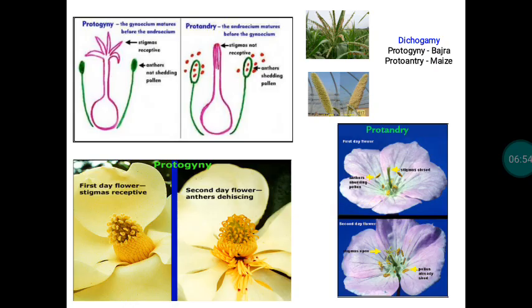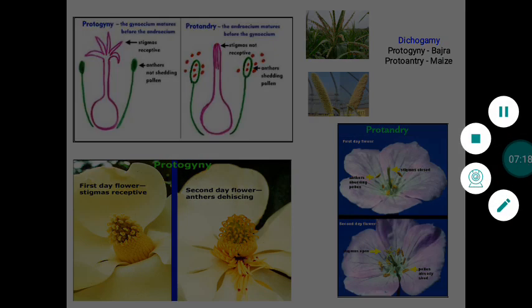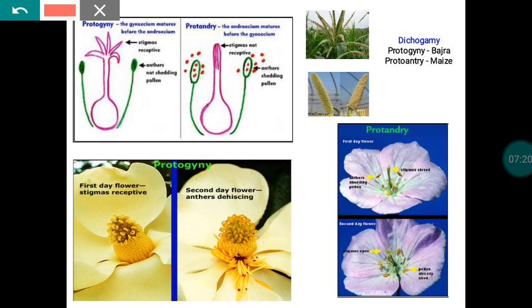Another mechanism is dichogamy. Dichogamy means that the time of attainment of maturity of the pollen grains and the gynoecium will vary. Both of them do not mature at the same time. In the case of dichogamy, two mechanisms are there, protogyny and protandry. The protogyny mechanism is reported in bajra, whereas the protandry mechanism is reported in maize.